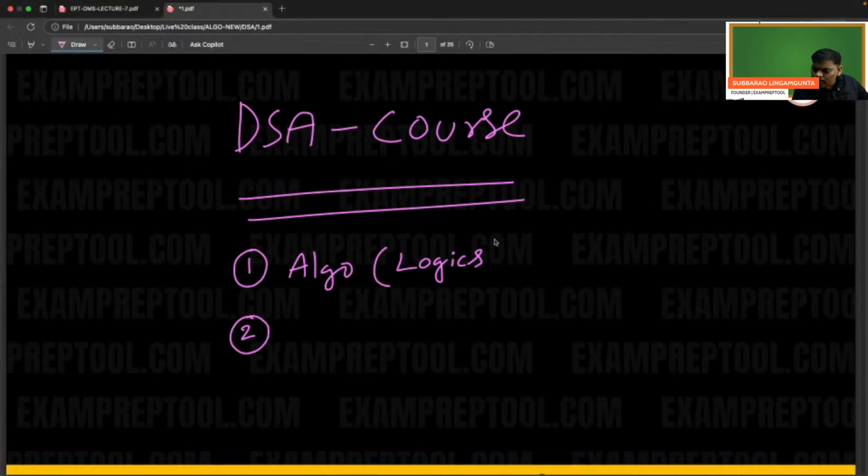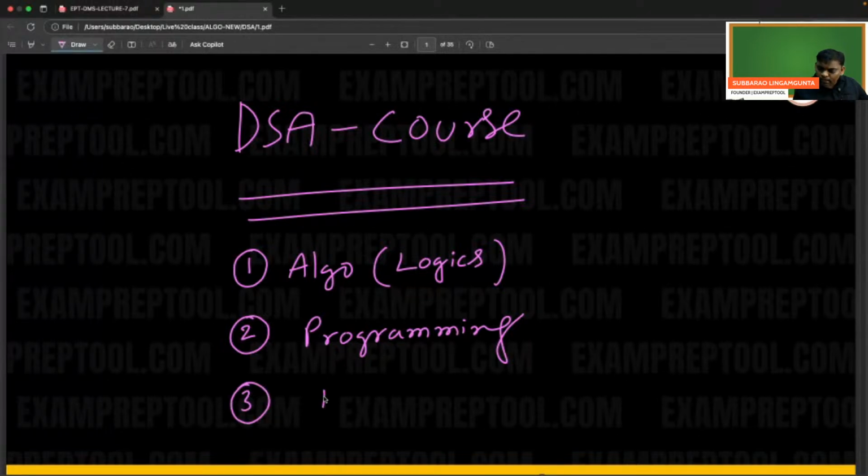It is not related to any programming language. Second, we will concentrate on programming. Third, we are going to do data structures.